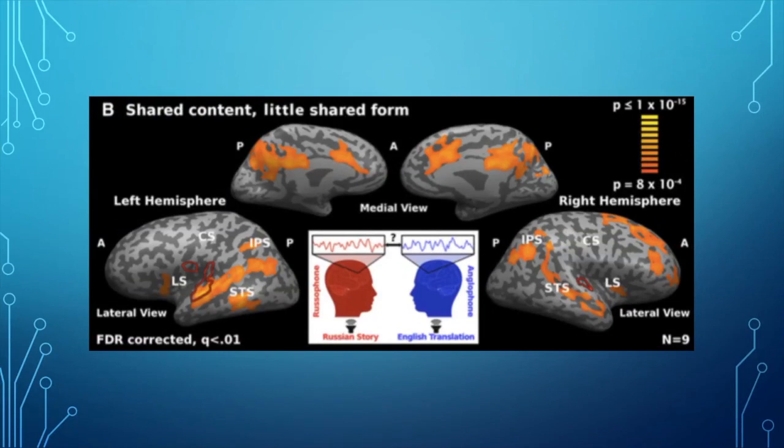Well, the presentation of the same content with practically no shared form showed a widespread shared response across the two groups. The areas that showed a reliable response across languages included language-related areas such as the superior temporal sulcus, angular gyrus, supramarginal gyrus, and the inferior frontal gyrus, as well as extralinguistic areas including the precuneus, middle frontal gyrus, and orbital frontal cortex. The similarity of the responses across the two language groups was nearly as strong as the similarity of responses within the language groups.